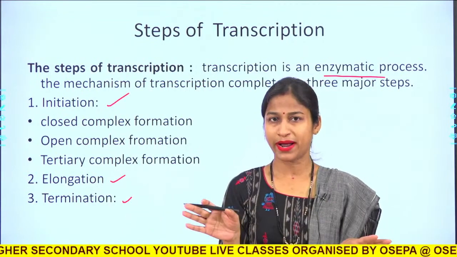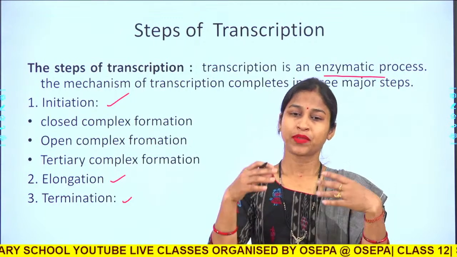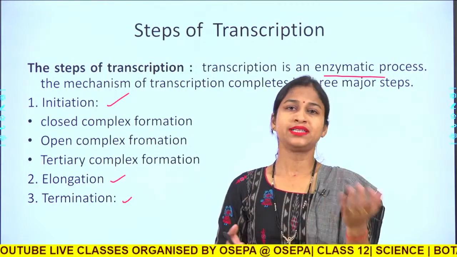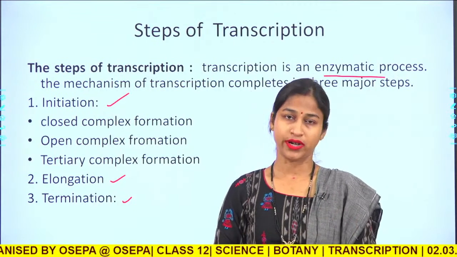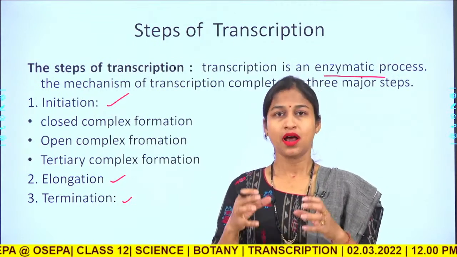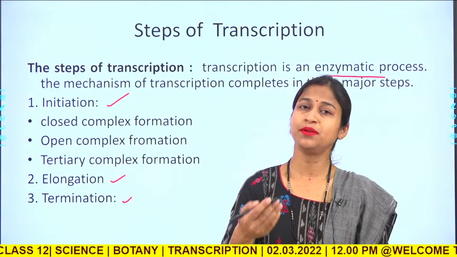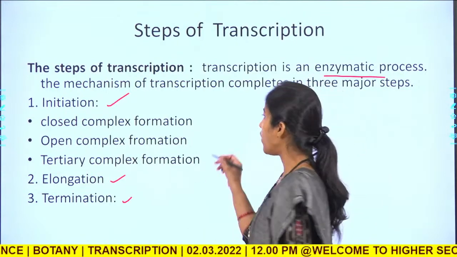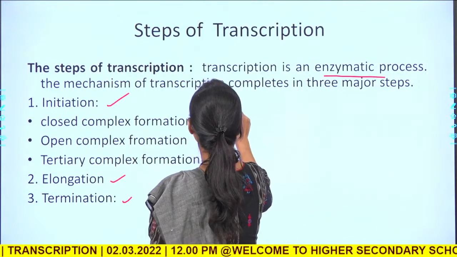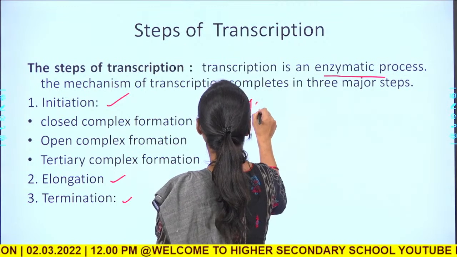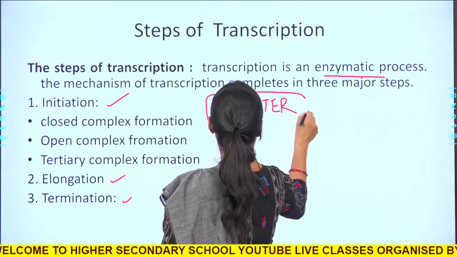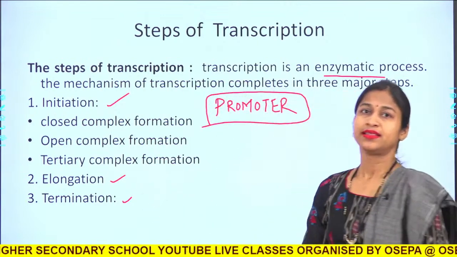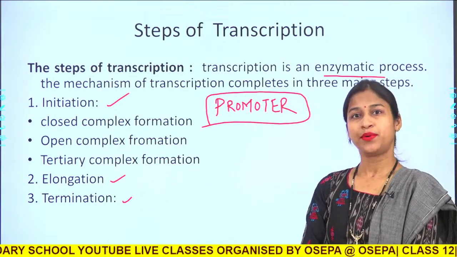This is not bidirectional, rather unidirectional, and it will not initiate at any point it likes. There is a fixed point at which transcription begins, and that point is called the promoter.